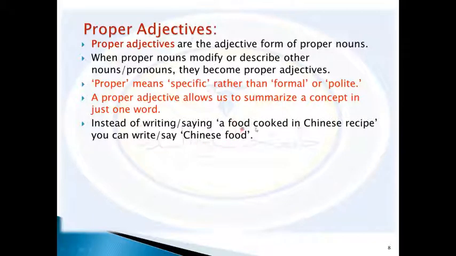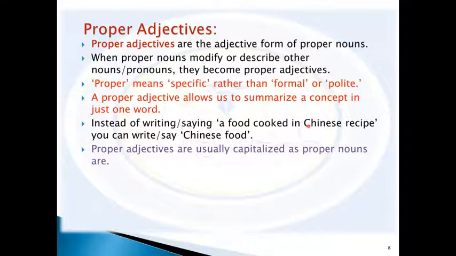So instead of this long statement, you can just say Chinese food. Proper adjectives are usually capitalized as proper nouns are.